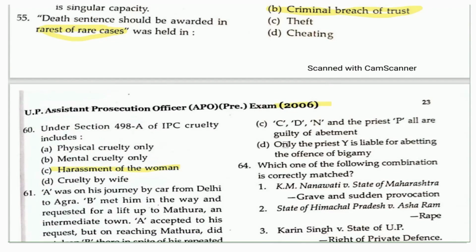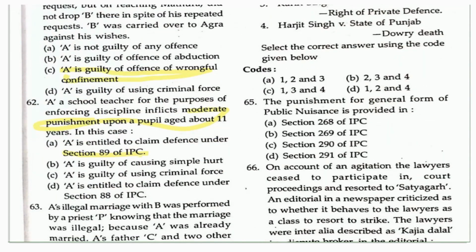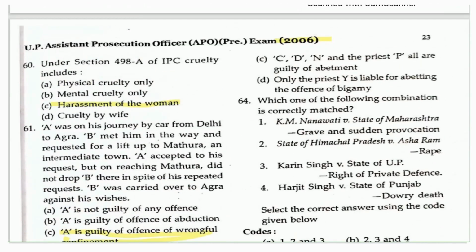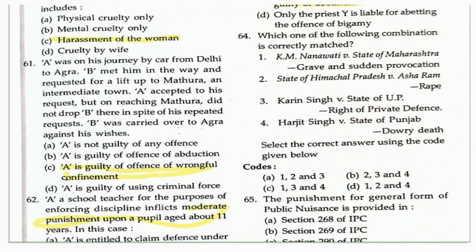What you can see in this case is that all the people knew this fact, that A is a person who is already married. So all these people, including priest P, C, D, and N, will be guilty of abetment because they all know that A is already married. That is the case. That is the kind of incident you might have heard of sometimes in your life or in the newspaper as well.